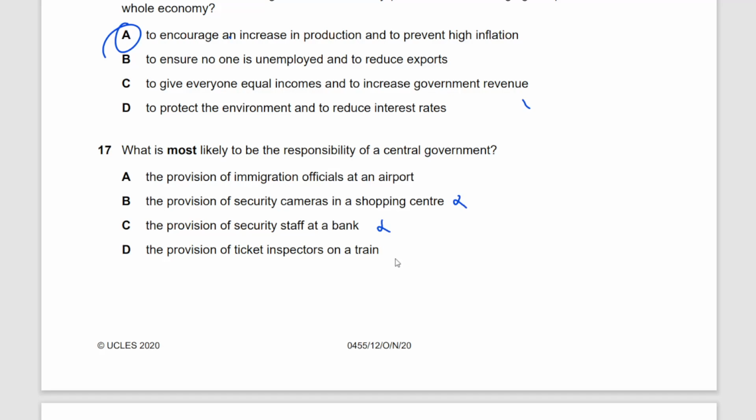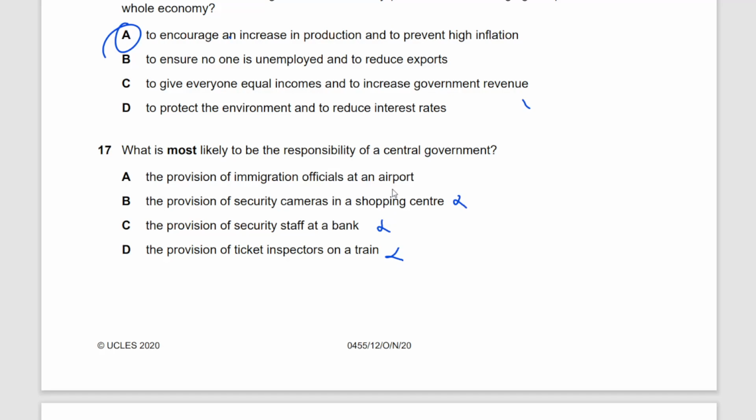The provision of ticket inspectors on a train. The train does not necessarily need to be operated by the government. It could be operated by a private company as well. So again, here it's not a responsibility of the central government, or the train could actually be run by your provincial government, your regional government. The central government is the government that is in charge of the affairs that affect the entire country.